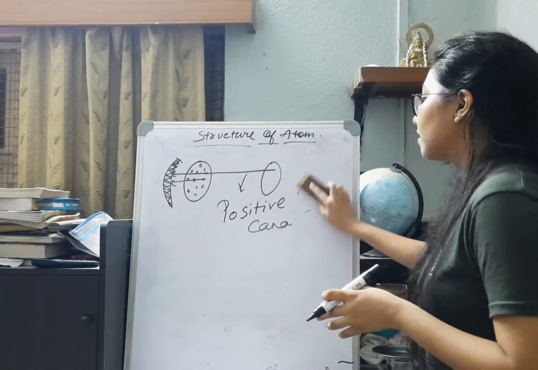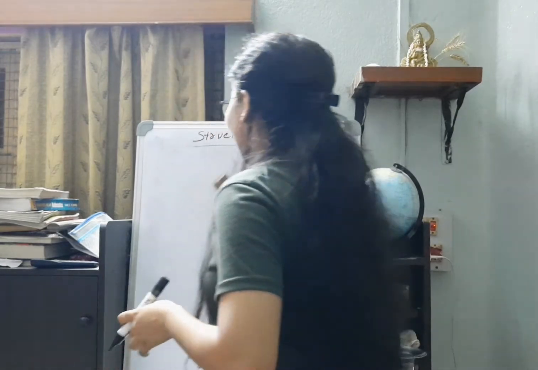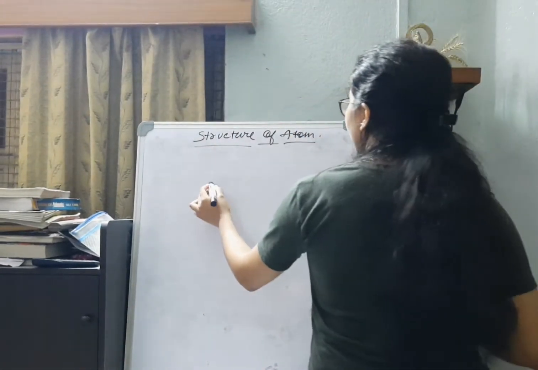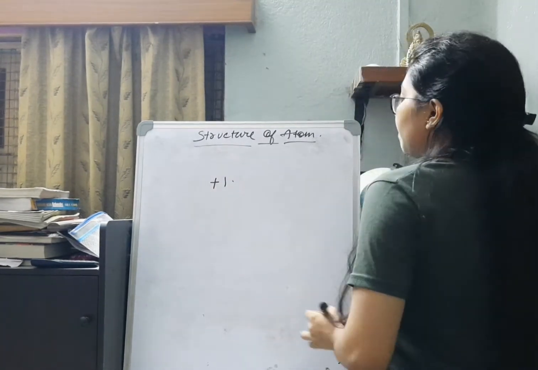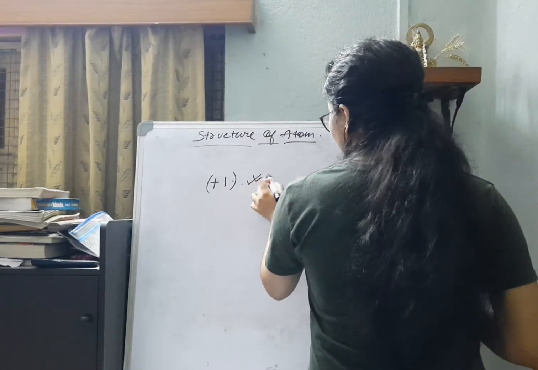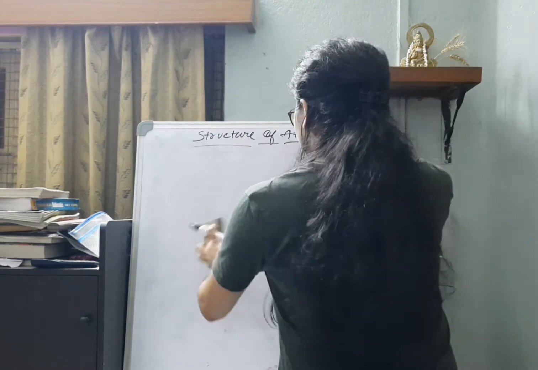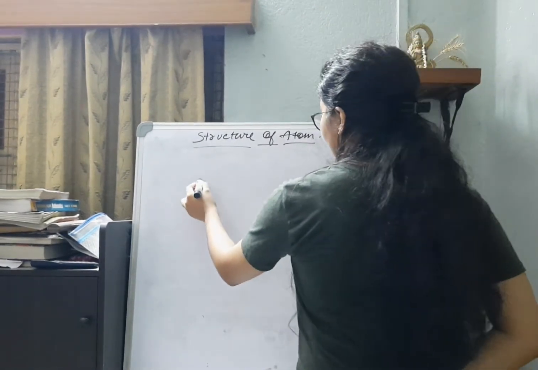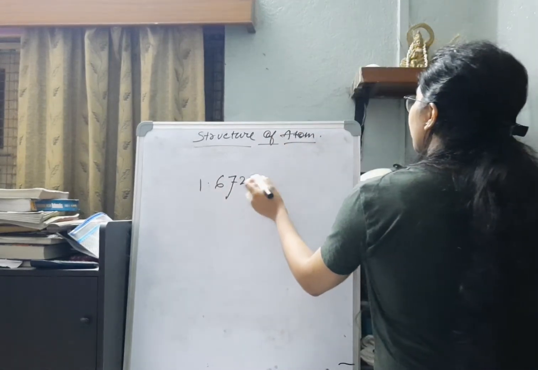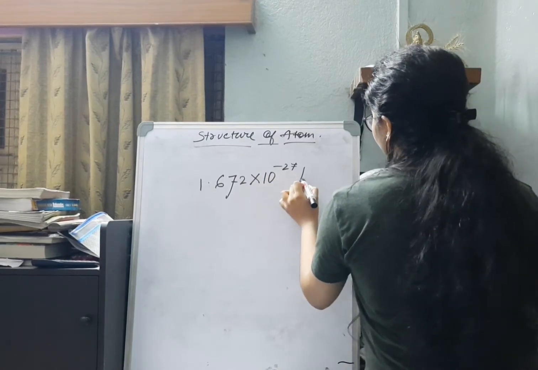So now if I take certain basic properties of a proton, the most important property is that a proton is thought to carry a +1 basic unit charge, which is the basic unit of electric charge. The mass of a proton is almost the same as that of a hydrogen atom, which is 1.672 × 10^-27 kg.